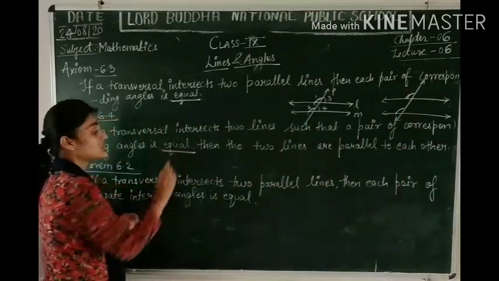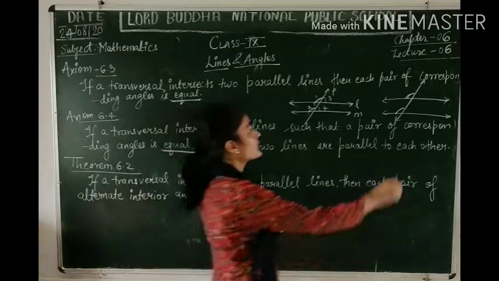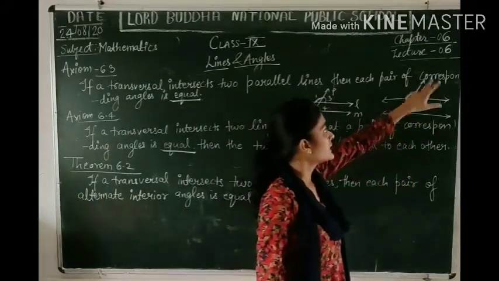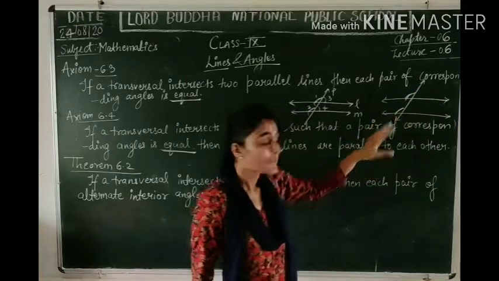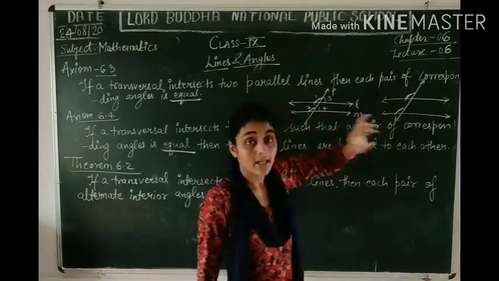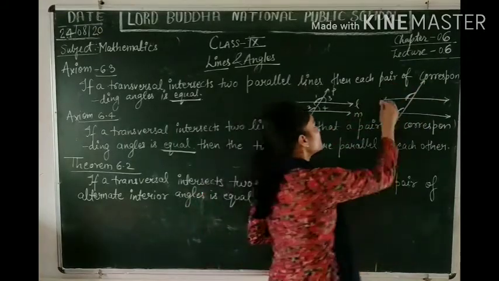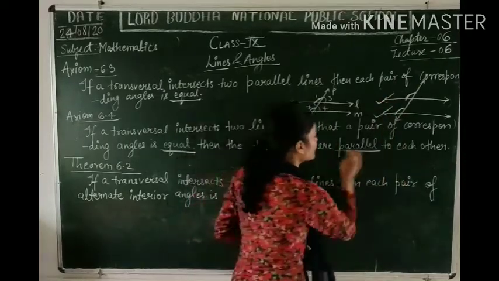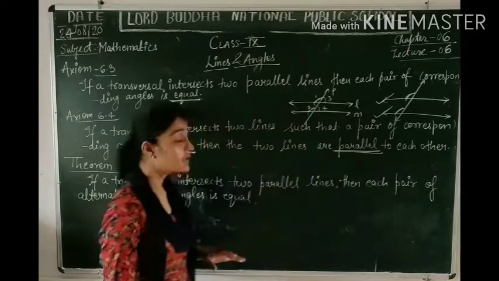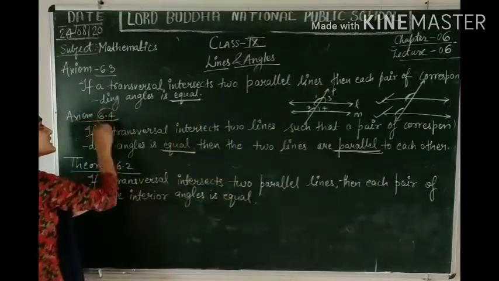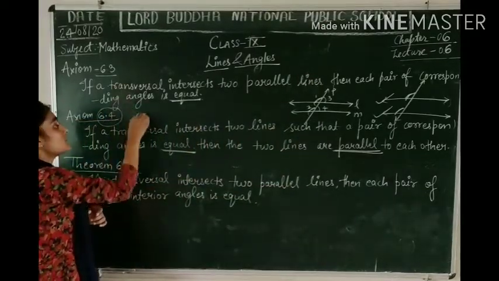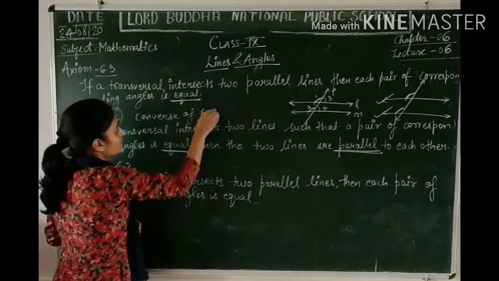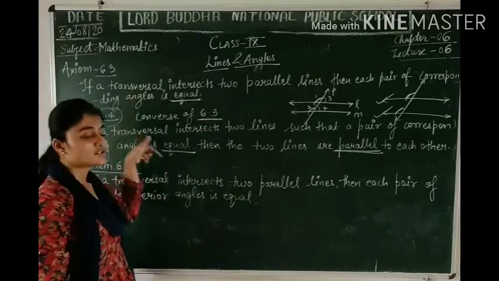Equal. If the corresponding angles formed on two lines intersected by a third line are equal, that means the two lines you have drawn are what? They are parallel to each other. Okay, you can say that axiom 6.4 is the converse of 6.3. 6.3 का जस्ट उल्टा है.